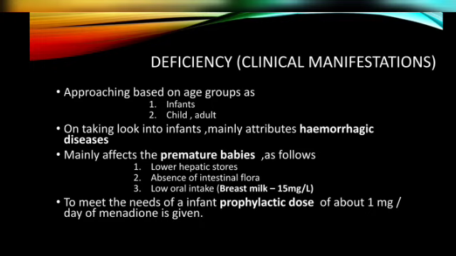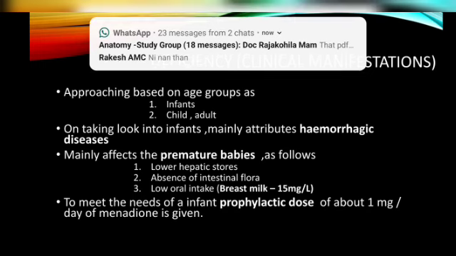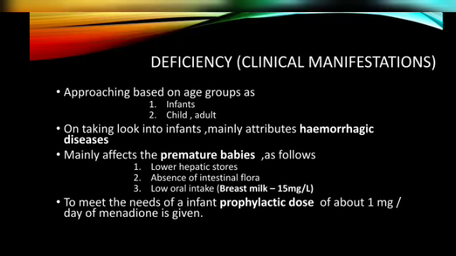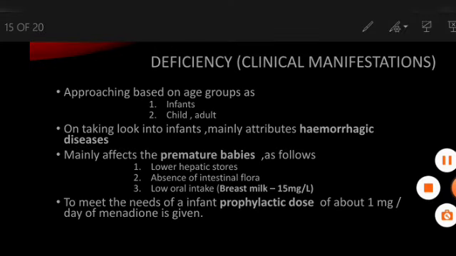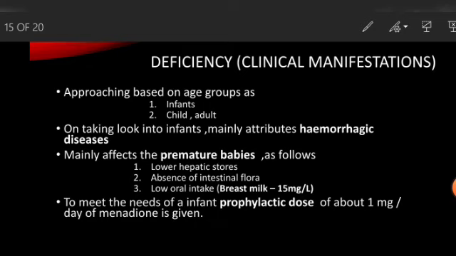Whenever the infant is born, it is fed with breast milk, right? The breast milk has a value of about 15 milligram per deciliter, okay. When an infant is fed with breast milk, the capacity of the infant's stomach is nearly 30 to 50 ml, so it cannot be fed that much.